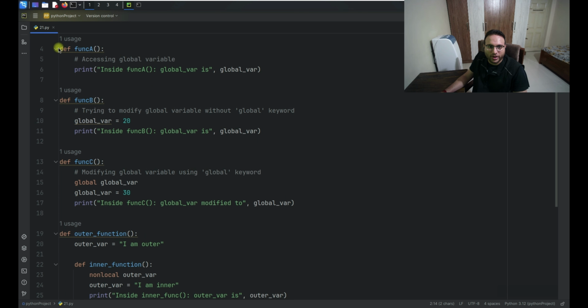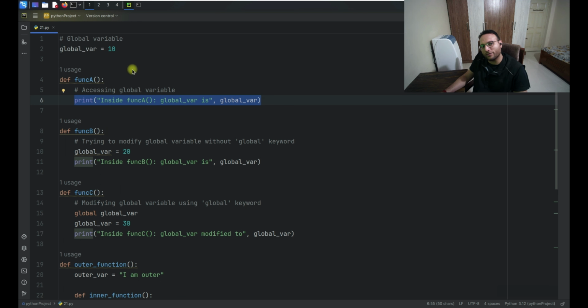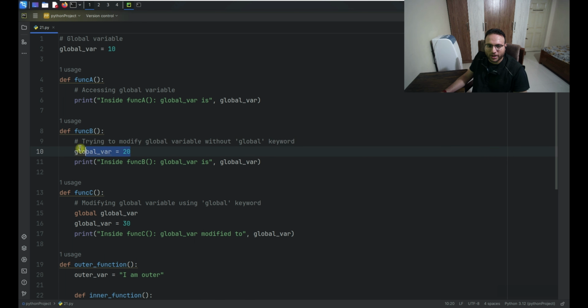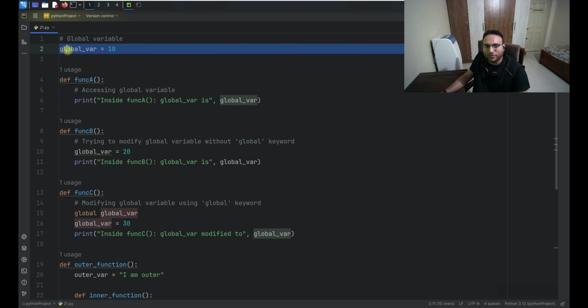Now we have to define one function. The function name is func_a. Inside it I simply print the variable, so whatever value we defined over here is printed directly. There is no modification. Now proceeding further, in another function I'll modify the value. Don't consider this as defining it; this is just the name of the variable.